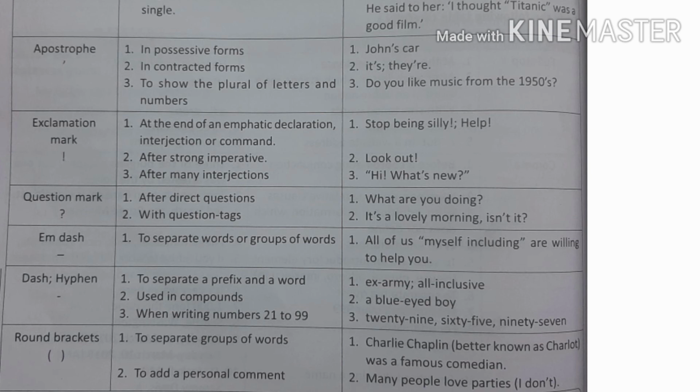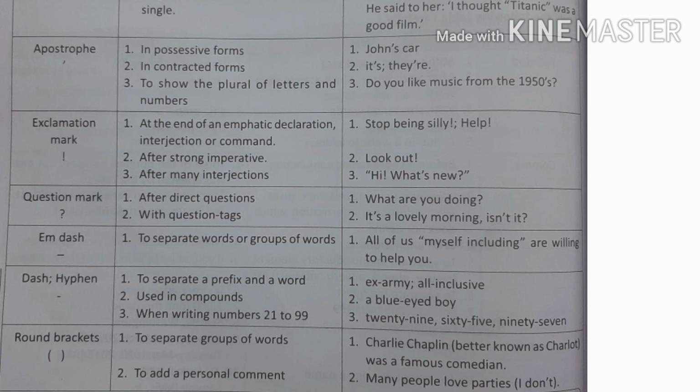Our next punctuation mark is the em dash. Dash is used to separate words or groups of words. For example, all of us, myself included, are willing to help you. Next is the dash or hyphen to separate a prefix and a word like ex-army, all-inclusive. Used in compounds, a blue-eyed boy. When writing numbers 21 to 99, we also use a dash like twenty-nine, sixty-five.